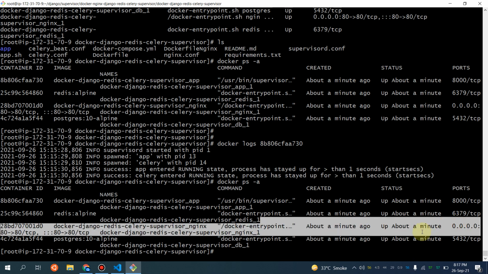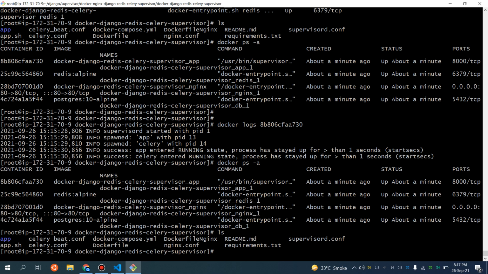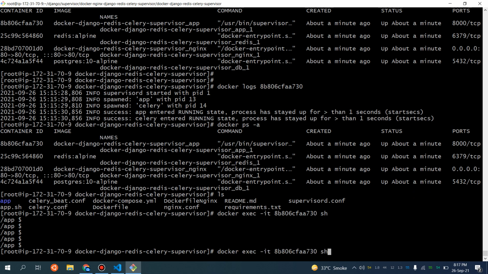So nginx is listening on port 80. That is why we are able to access our application. But as I told you, the hosts are not allowed. So what I have to do is docker exec into this particular application. So this is my application, and I'm going to take a shell into this particular app. I will not be able to make changes, so again I have to simply exit, and I will be using root to make changes in this particular container.